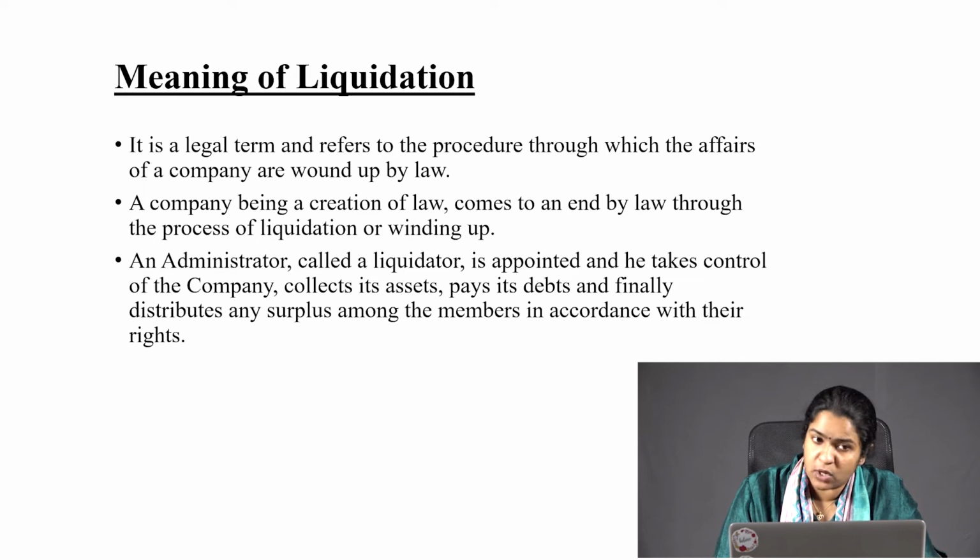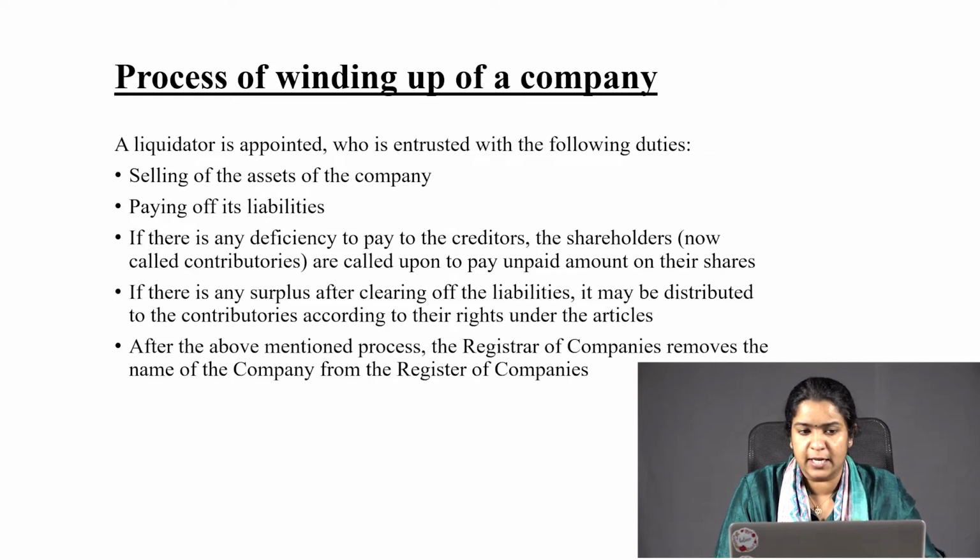So, first we studied what is liquidation. It is a legal term and refers to the procedure through which affairs of the company are wound up by law. For meeting all these procedures, a liquidator is appointed by the company. Then we saw the process of winding up. What is the procedure which is followed? First, assets are sold off, liabilities are paid, deficiency is paid to the creditors, surplus is distributed among the shareholders, and the registrar of companies strikes off the name of the company from the register of companies. So, that is about the process of winding up of a company.